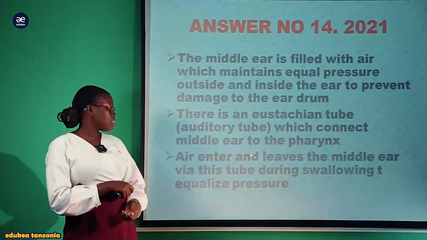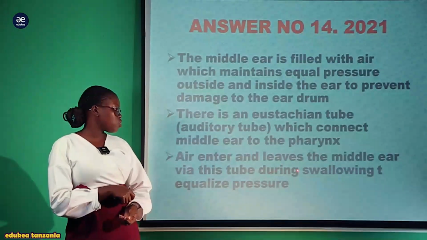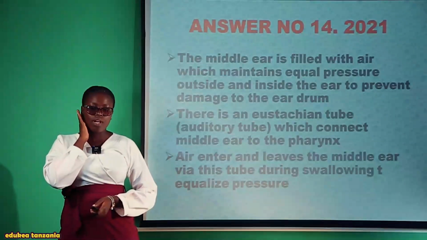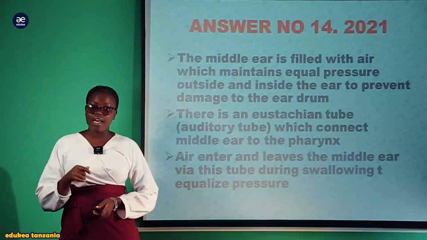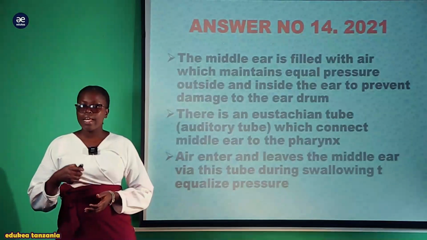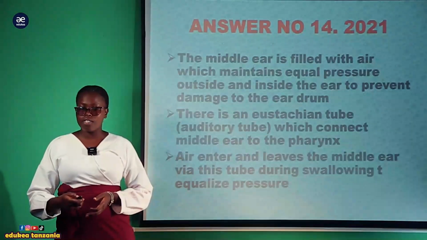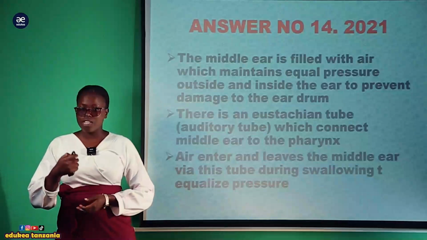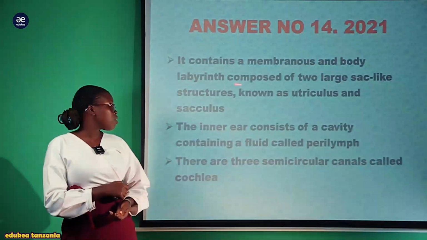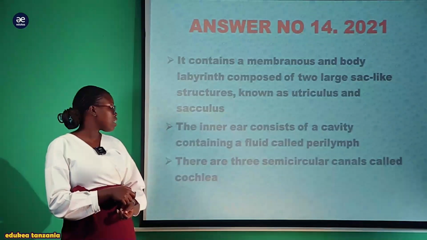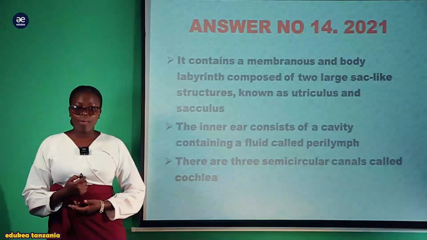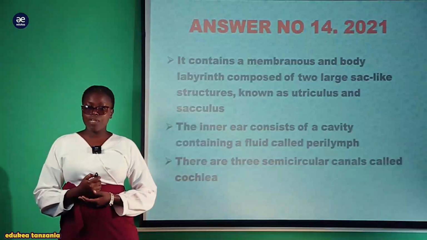So vile vile air enter and leave the middle ear via this tube during the swallowing and it equalize the pressure. Kwa mfano wakati wa mtu kula, anapokuwa anakula, hii inamsaidia binadamu kuweza kula, anaweza akala na akawa anaongea kwa wakati mmoja, kwa sababu ya this eustachian tube inasaidia katika equalizing the air. So it contain the membranous and bony labyrinth composed of two large sac-like structure known as utriculus na sacculus. Na baada ya hapo, that's the component of the middle ear.